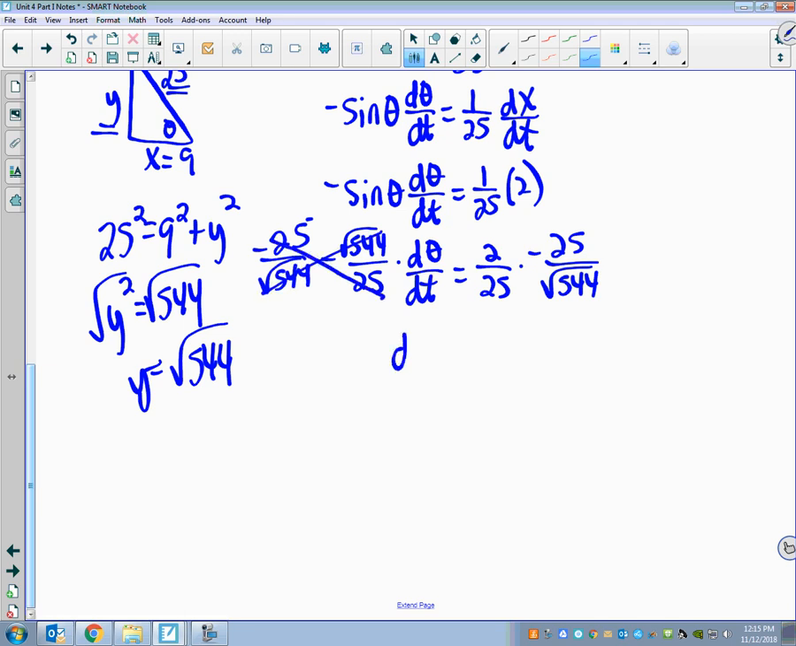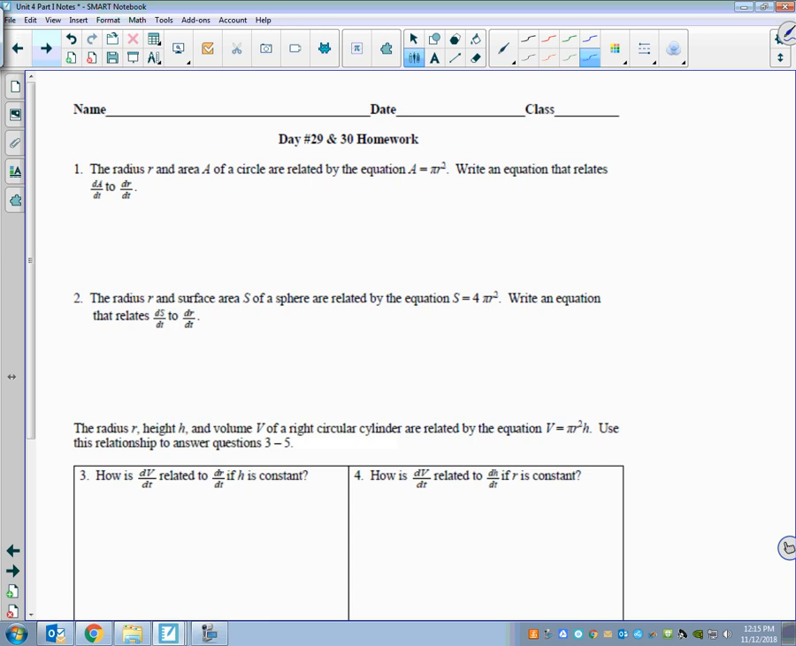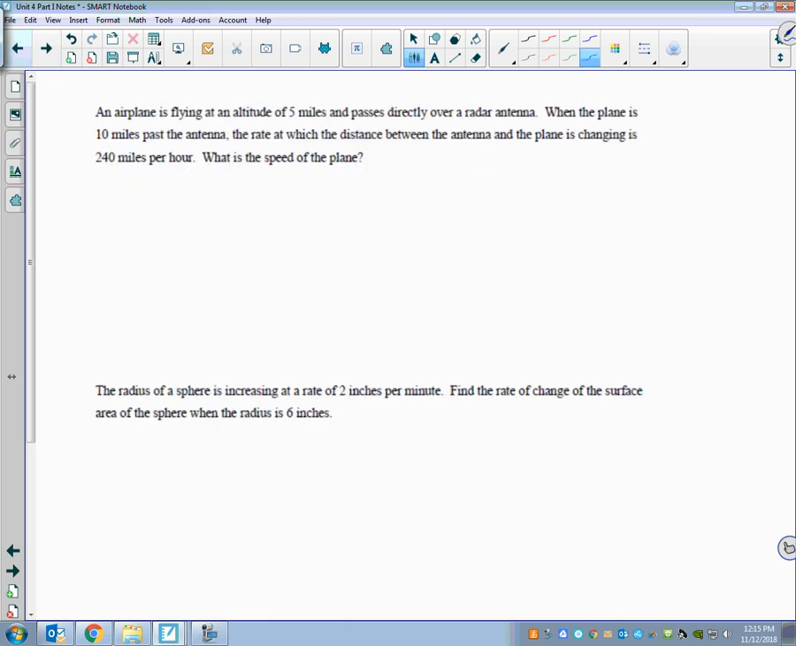So if I want to solve that, I'm just going to multiply by the reciprocal, right? So I would multiply by negative 25 over the square root of 544, because those would cancel out. And I could get that d theta over dt would be negative 2 over the square root of 544. And what units would that be? That would be in radians per second.